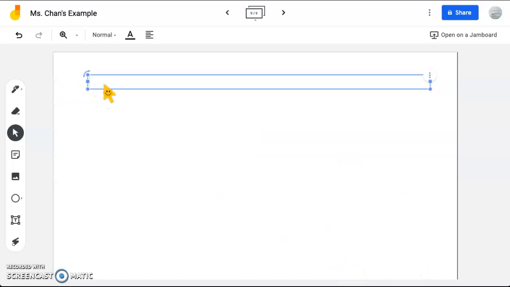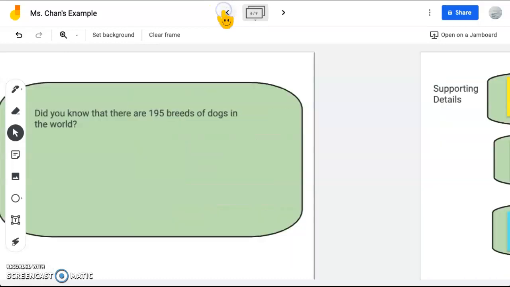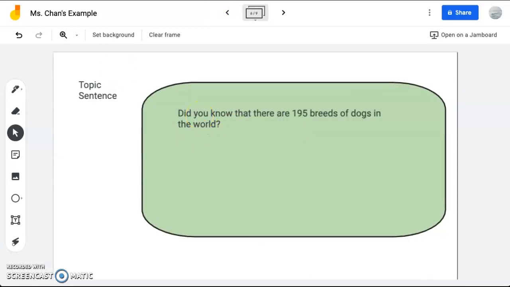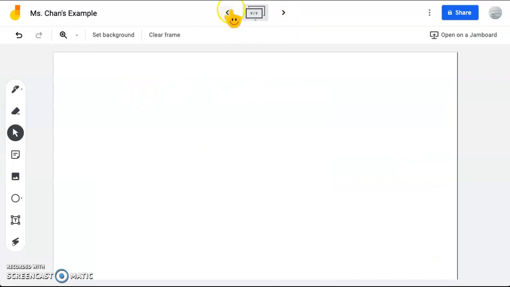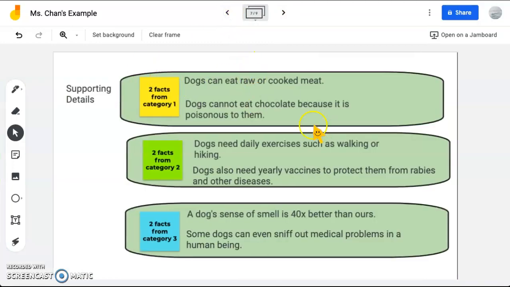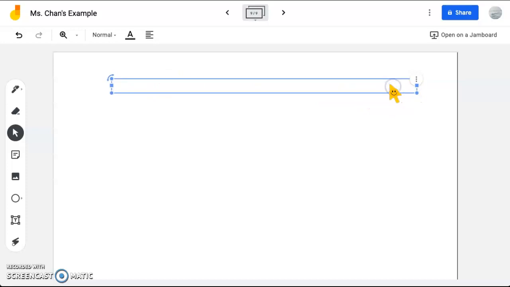What I want you to do for today is I want you to go to your introduction sentence or your topic sentence. Yes, so you're going to go to your topic sentence, and you can copy and paste, or you can rewrite it on this page. Then you're going to write all your facts in order after the topic sentence. Then you're going to add your concluding sentence. So this is the order that you should be writing.